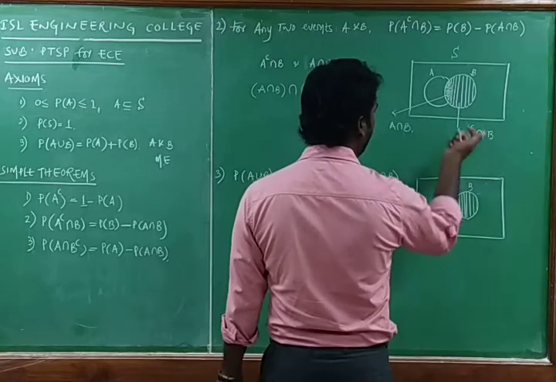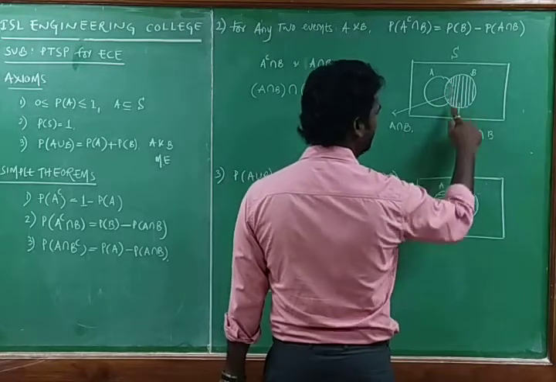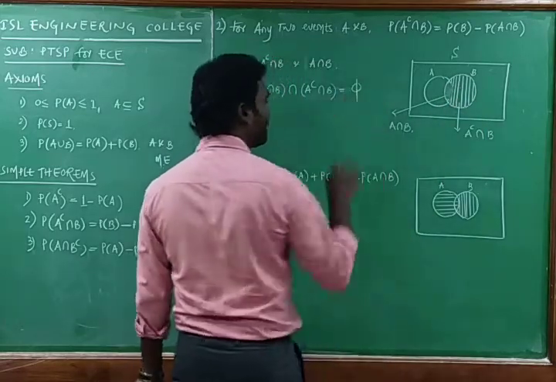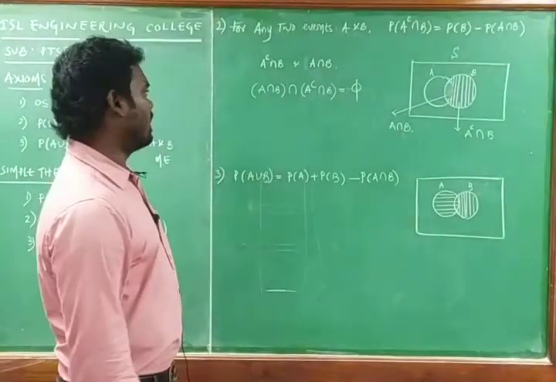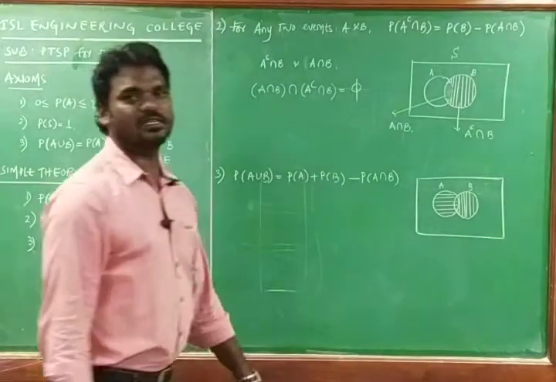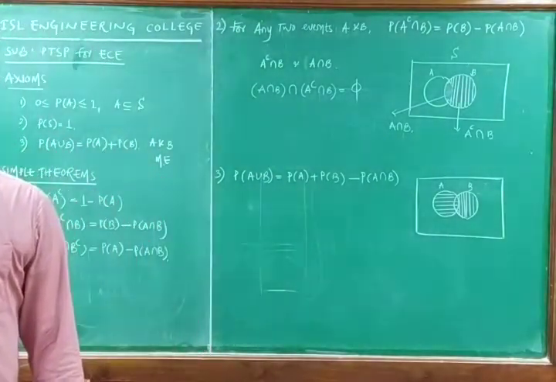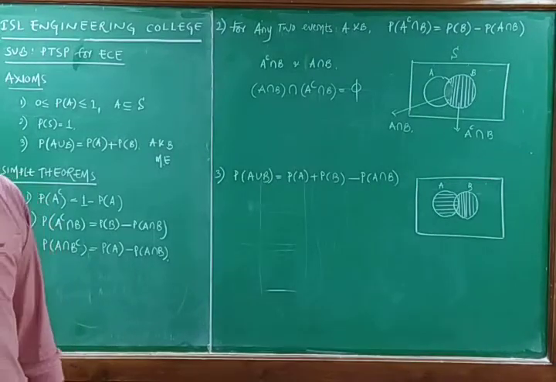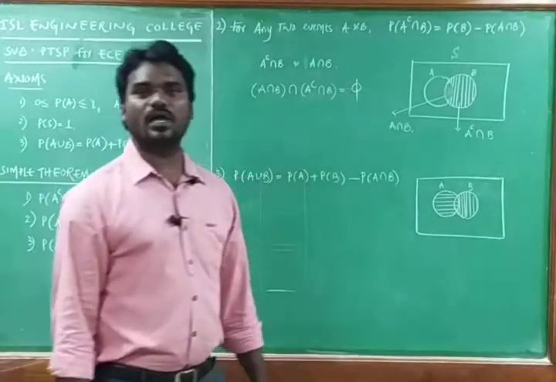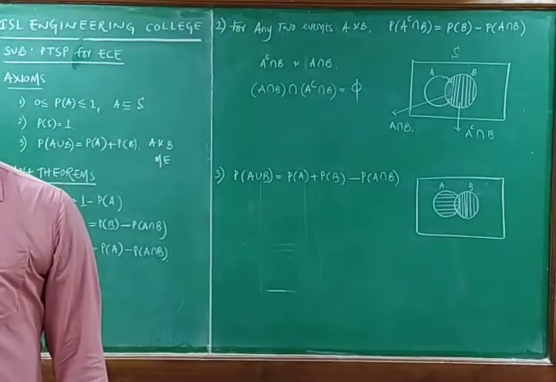So what is the common area? There is no common area. This is completely shaded area and this is vertical area, and there is no common, so it is null. In such cases, these two are named as disjoint sets. And these are mutually exclusive events. We know that these are disjoint sets, so these two are mutually exclusive events.